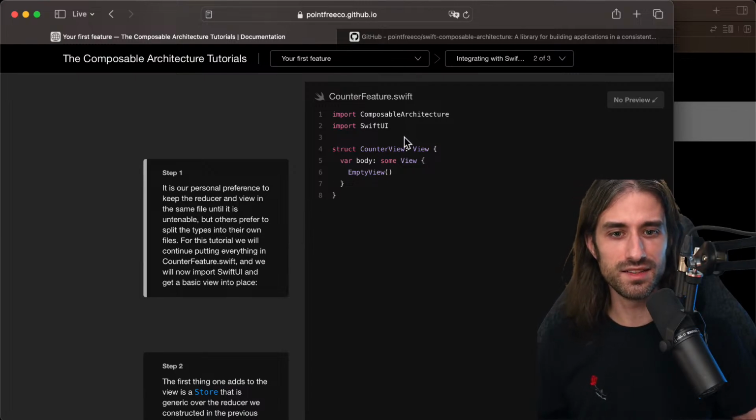So I'm glad that I did this little focus on the fact that up until now we were independent from SwiftUI, because now we're going to import it. And I guess it makes sense, like if you have a simple view, you define it in the same file, and then as it grows, you separate it. When we write a view model, for instance, we tend to write it into a separate file by default, because we know it will grow quite a lot. But I guess it makes sense if both are simple.